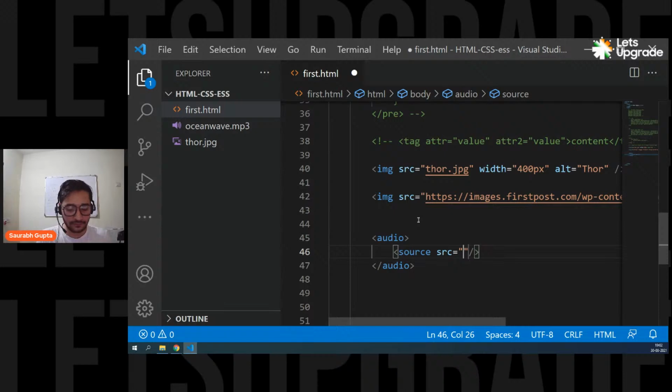What is the file name? Ocean wave.mp3. That's it. Simple. Audio, inside that a source tag, and src ocean wave.mp3. Simple. Save it and let's see if something is happening.